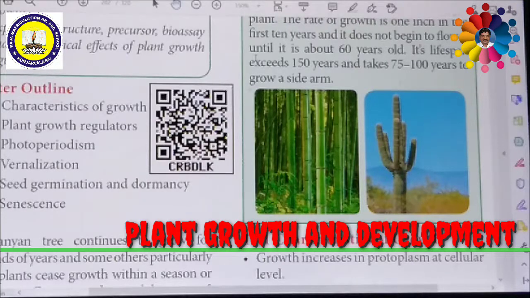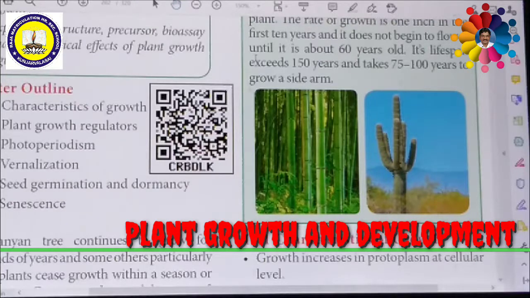This plant has a very slow growth rate. The bamboo plant is growing much faster. Within a day they can grow nearly 1 meter, around 91 centimeters. But on the other hand, this other plant grows at a very slow rate: 1 inch in the first 10 years, and it does not begin to flower until about 60 years. Then the lifespan exceeds more than 150 years, and it takes 75 to 100 years to grow a side arm. So such major differences are there in plant growth.